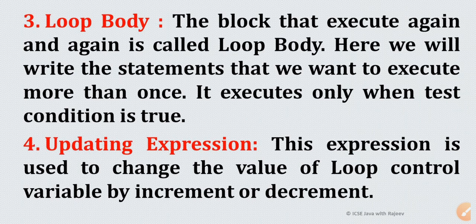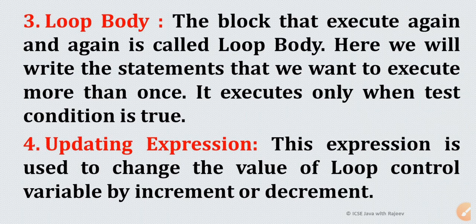Fourth part is updating expression. This expression is used to change the value of loop control variable by increment or decrement. So here it is also a very important part. If we make any mistake over here, either my loop will become infinite or it will give a false output.